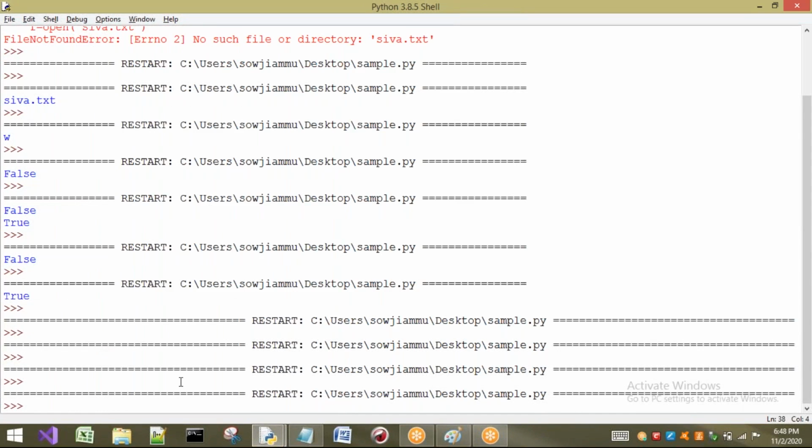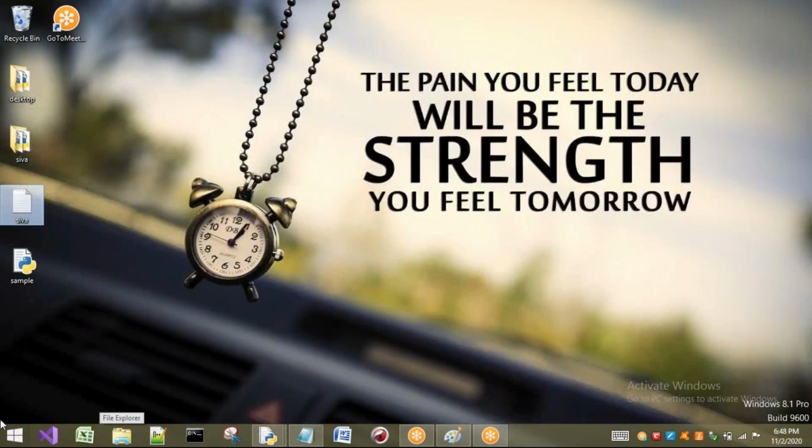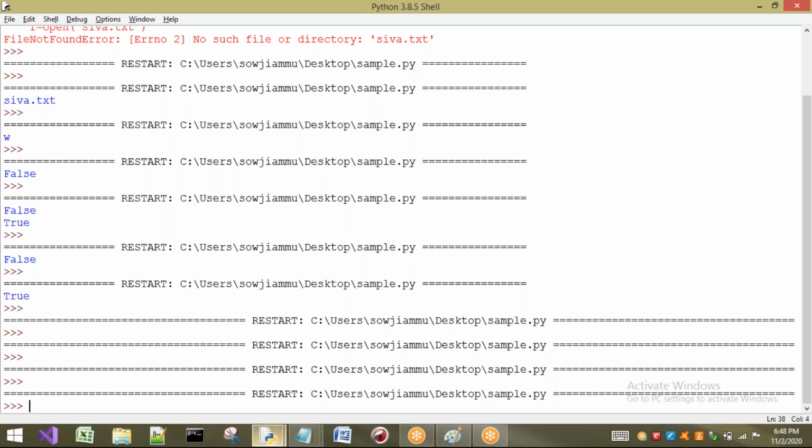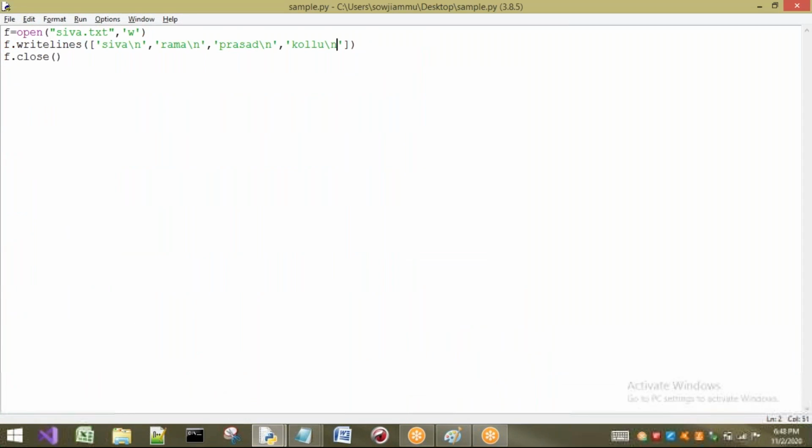Now see, I am executing the program. The program is executed successfully without any errors. Now see, here four are added: Shiva, Rama, Prasad and Kollu. That means in this program, writelines is going to write the data which I have passed to it. This is going to be considered as first line, second line, third line and fourth line. Different strings can be taken.